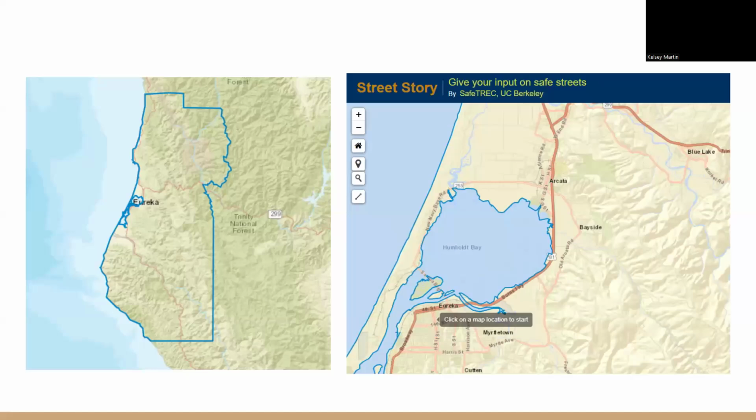And then you will see a map that will come up that you can zoom in on. This is where you can choose the location that you want to give the input on. You can zoom into the map and select the location, or you can type in the address and click the search icon, or even zoom to your current location by clicking on the location icon.